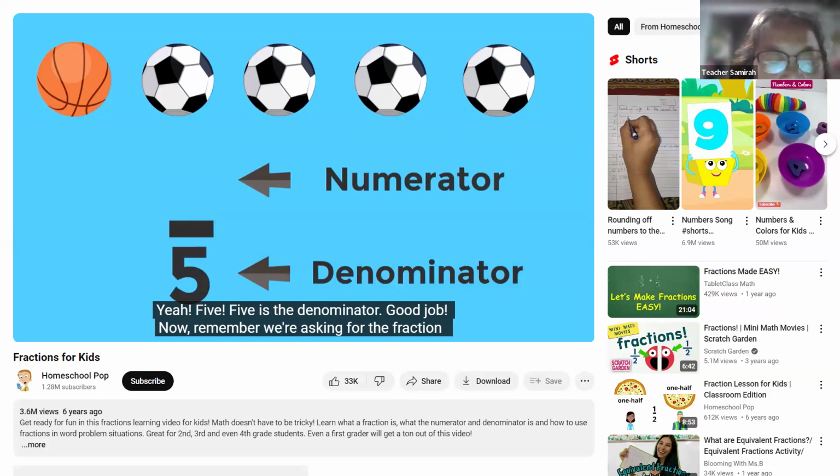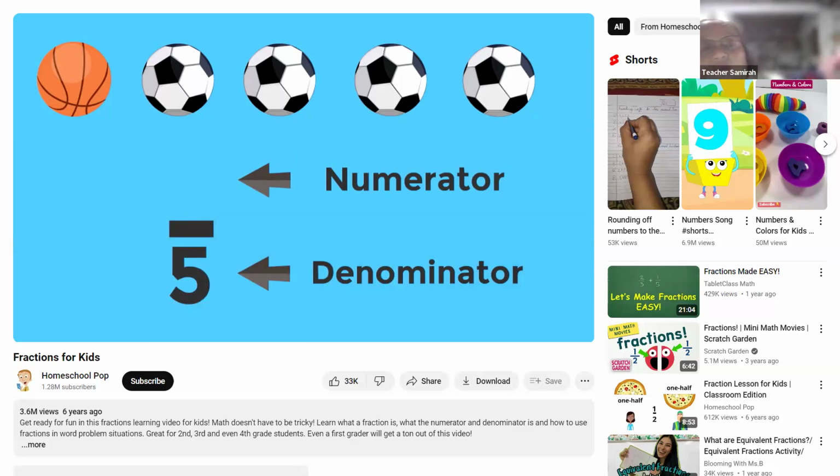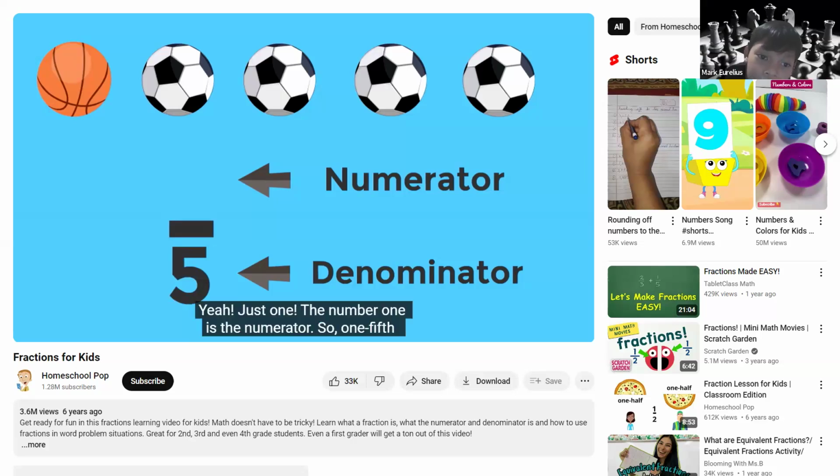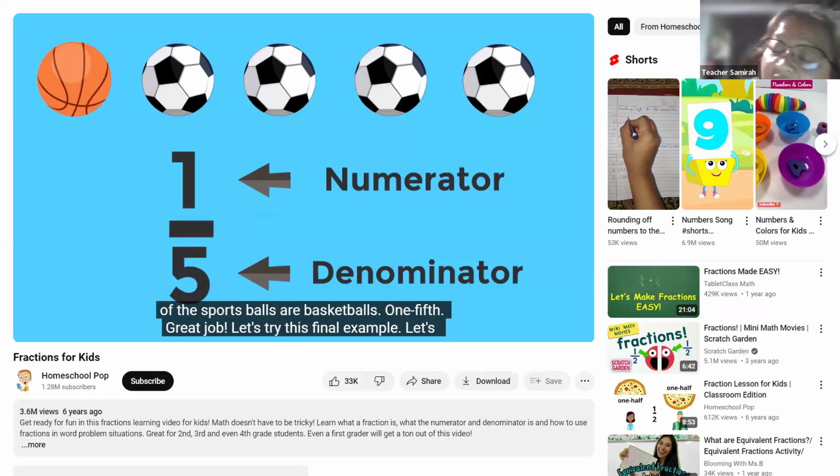Good job. Now remember, we're asking for the fraction of sports balls that are basketballs. So how many basketballs are there? There is only 1 basketball. The number 1 is the numerator. So 1/5. 1 of the 5 sports balls are basketballs. 1/5. Great job. Can it also be said like 1 of 5?